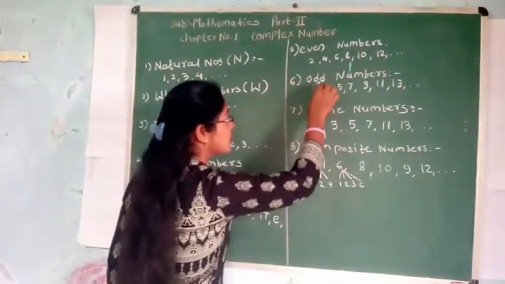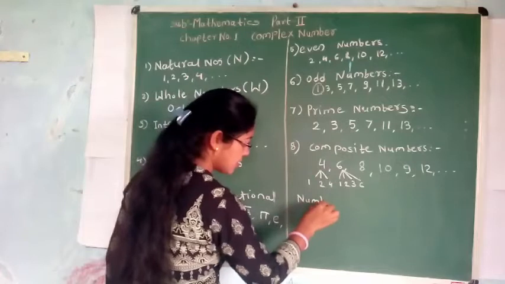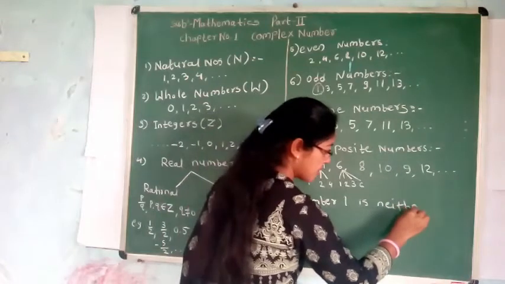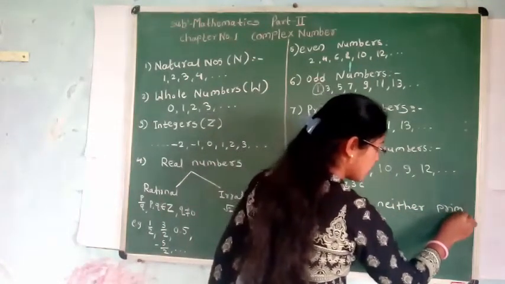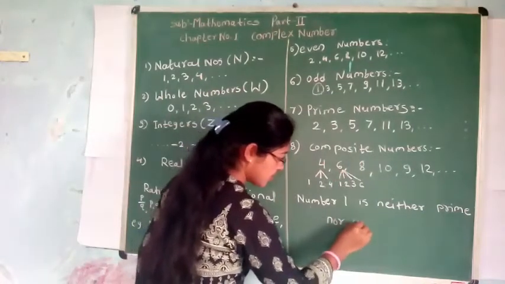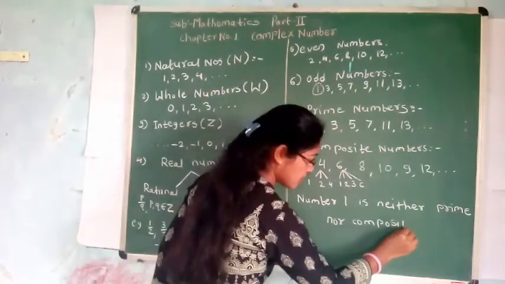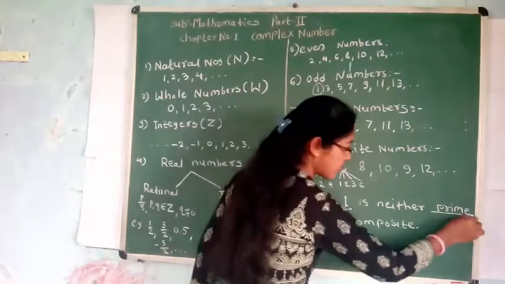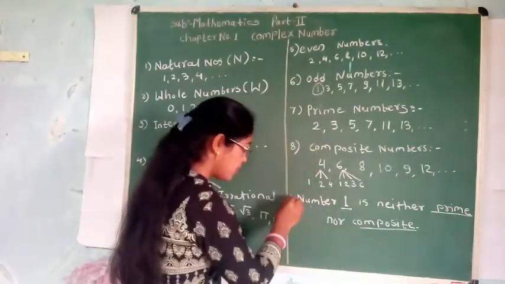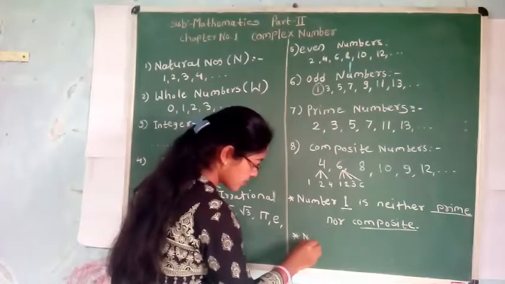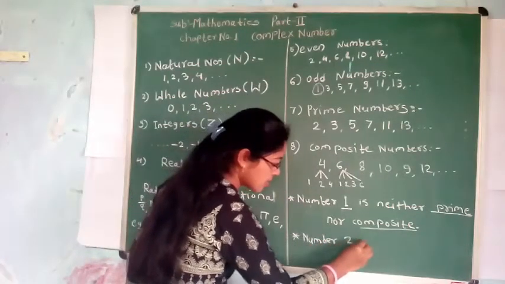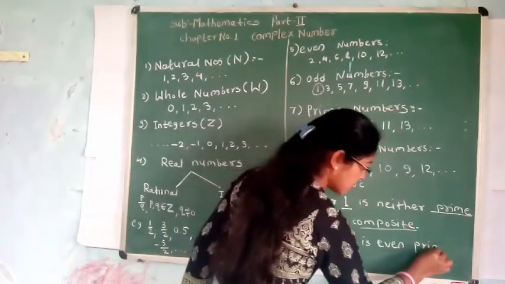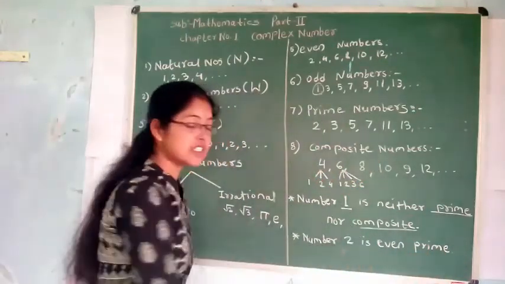Number 1 is neither prime nor composite. Number 2 is the even prime number.